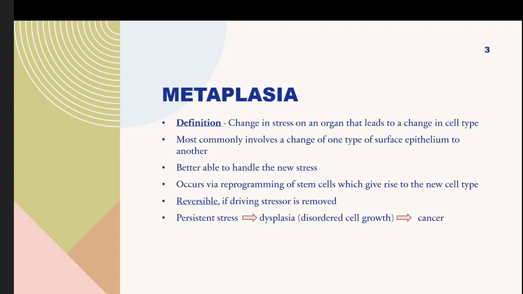This whole process is reversible in theory if the driving stressor is removed, but if there is persistent stress, then this can lead to dysplasia, which is disordered cellular growth, and eventually this can progress to cancer. One exception is the apocrine metaplasia of the breast tissue, which does not carry increased risk for cancer.